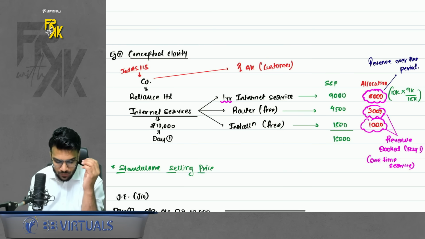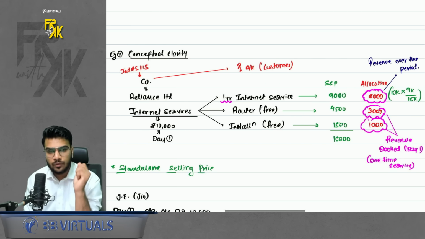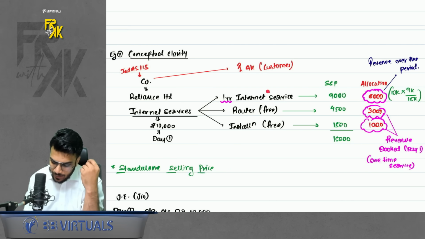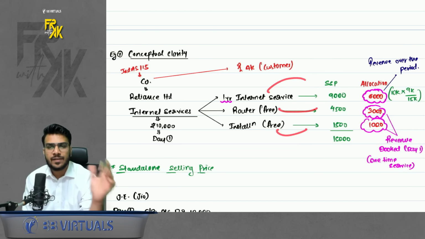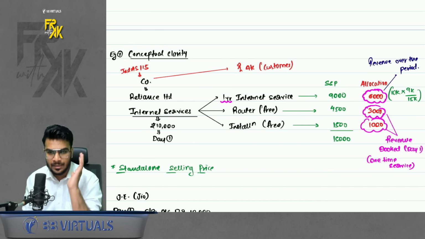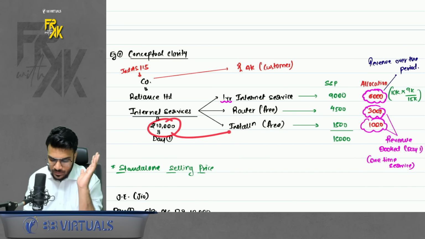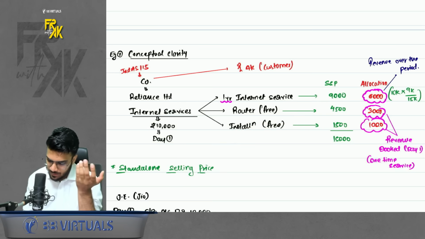So now what we have to do, we have to allocate this 10,000 into all these three services. So how do we allocate? We allocate in the ratio of SSP. SSP means standalone selling price. Now what is the meaning of standalone selling price? If you provide all the three services individually, how much do you charge? That is the standalone selling price. So if we bifurcate this 10,000 in the ratio of standalone selling prices, we get the allocation.